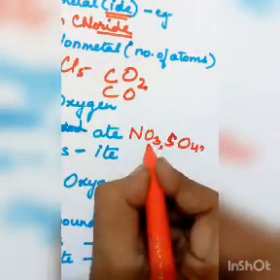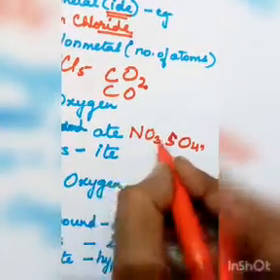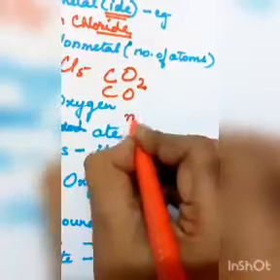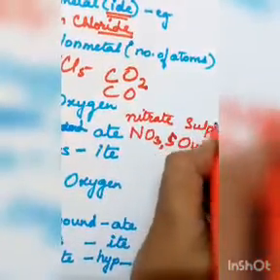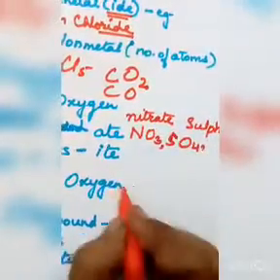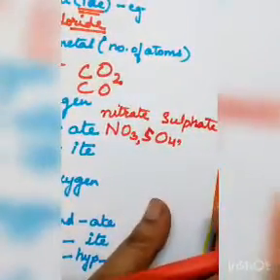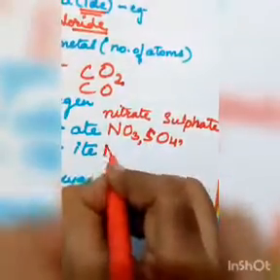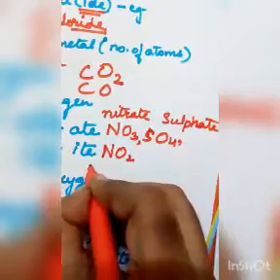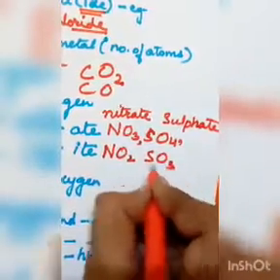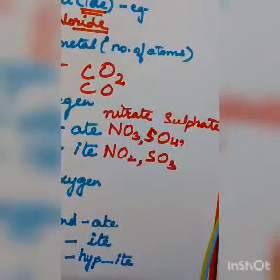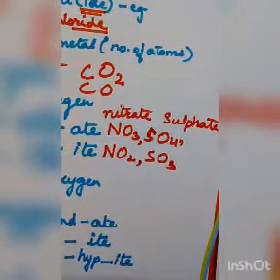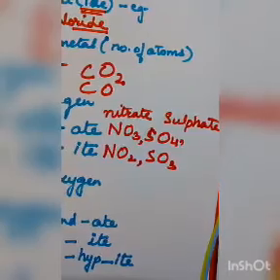But if there is one oxygen less, what will be written? Nitrate is NO3, and with one oxygen less, NO2, it becomes nitrite. Similarly, sulfate with one oxygen less becomes sulfite. If it is phosphate, PO4, with one oxygen less, PO3, it will be phosphite.